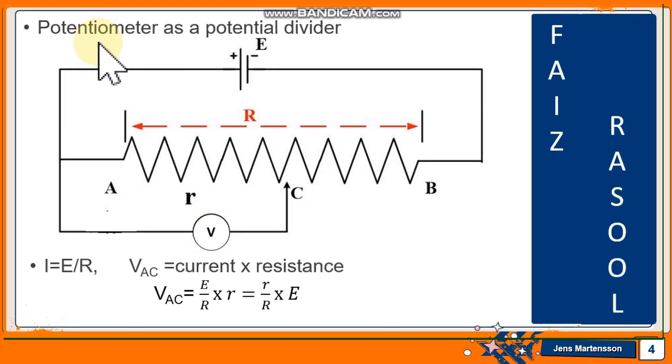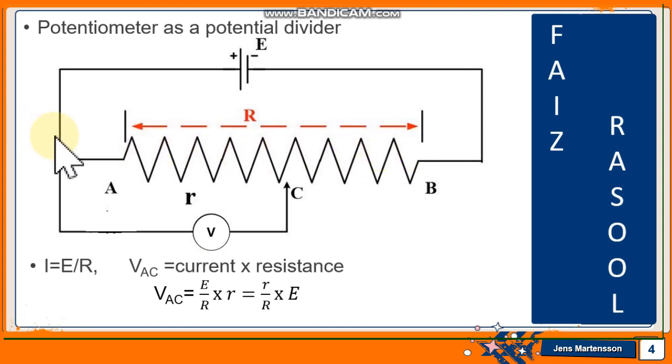Now we discuss the potentiometer as a potential divider. If we understand the potentiometer as a potential or voltage divider, then we can measure the unknown voltage. To use the potentiometer as a potential divider, a battery of EMF E is connected between terminals A and B of the wire of the potentiometer.